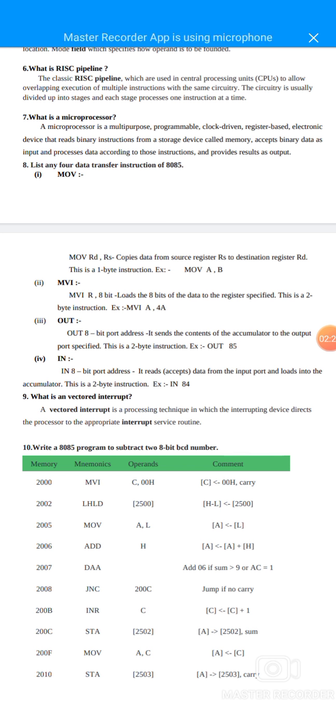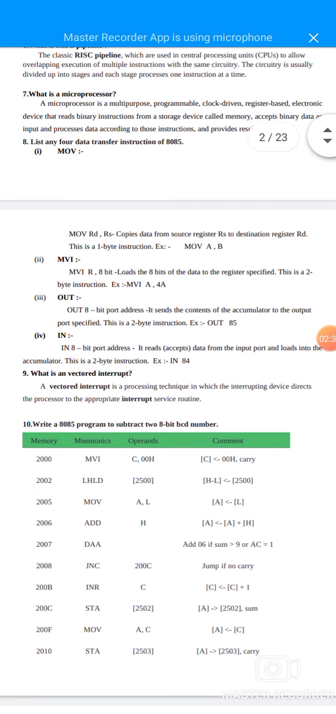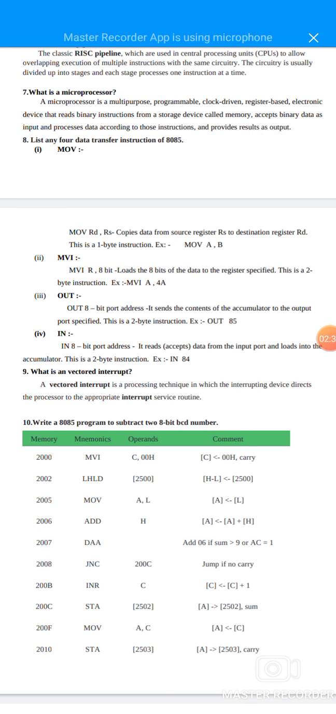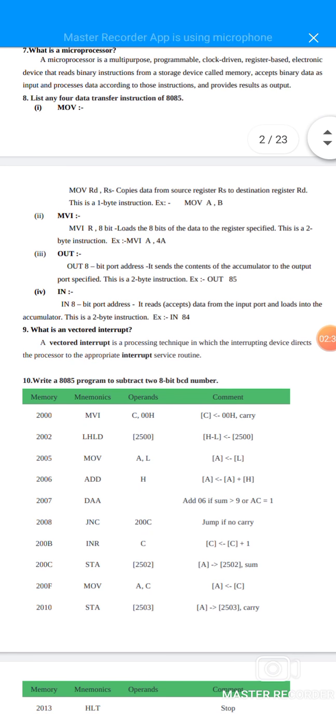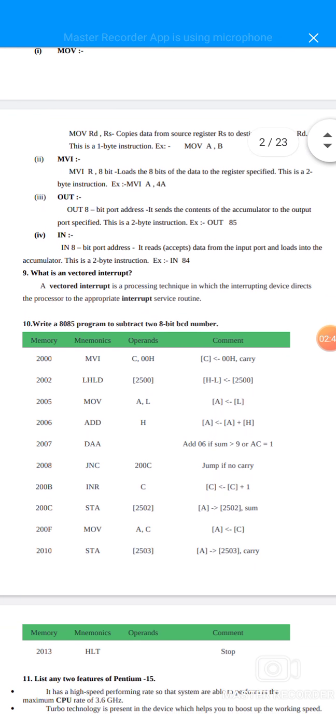Third one, OUT 8-bit port address. It sends the content of the accumulator to the output port specified. This is a 2-byte instruction. Example, OUT 85. IN 8-bit port address reads data from the input port and loads it in the accumulator. This is a 2-byte instruction. Example, IN 84.